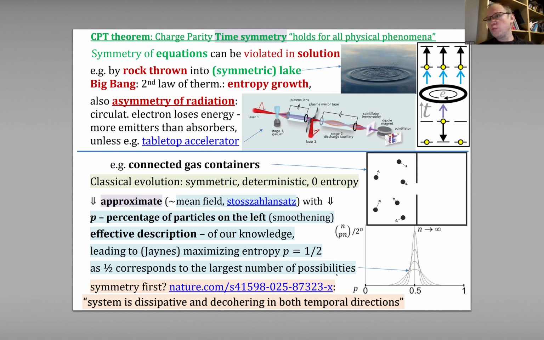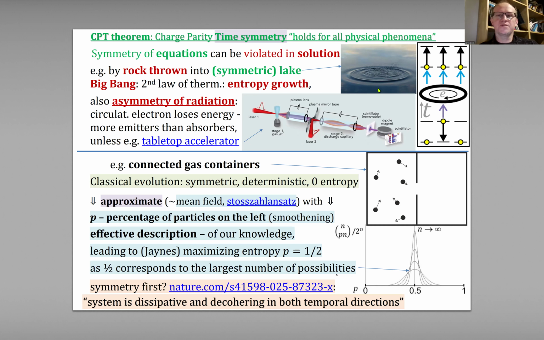Hello. So why do we think that past and future are very different, while in equations, especially the so-called CPT theorem, they seem very similar? I will try to discuss this problem. Generally, if you have symmetry in equations, for example, of this lake, which is symmetric, we can break it by just throwing a rock. So symmetry in equations is no problem to violate in a solution.